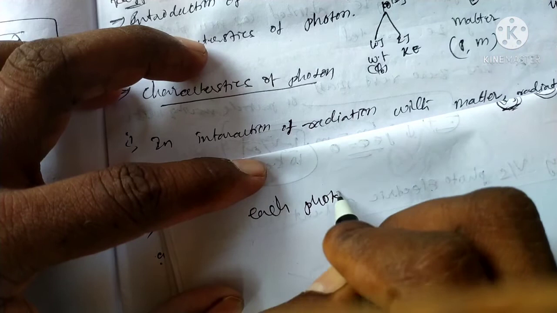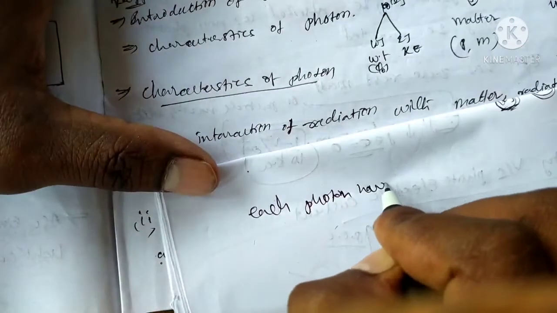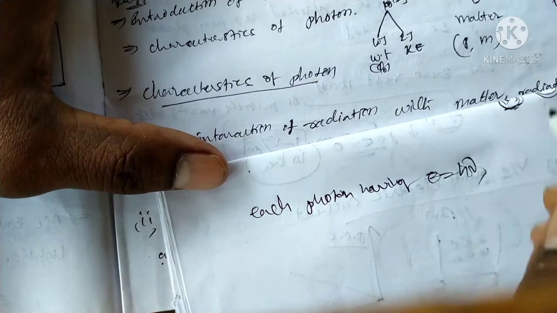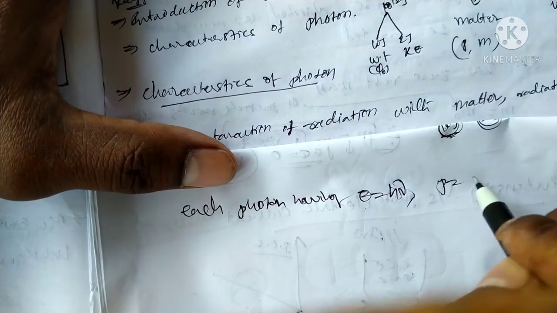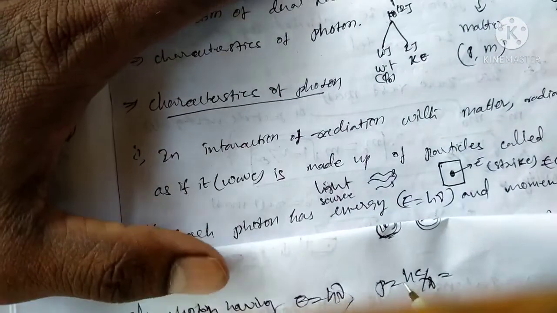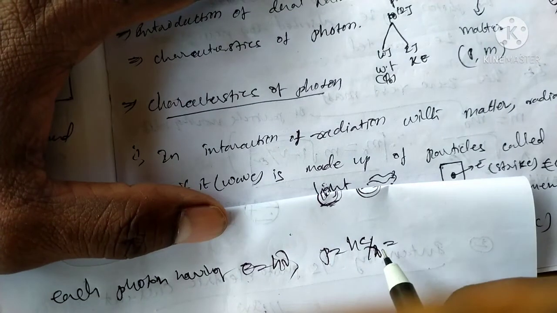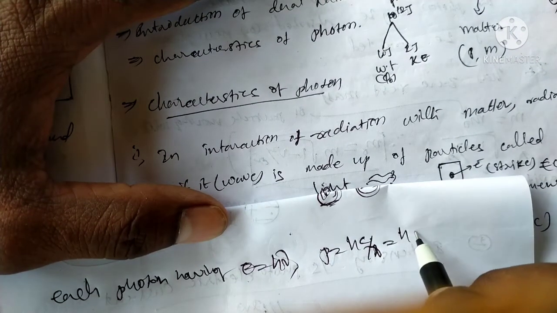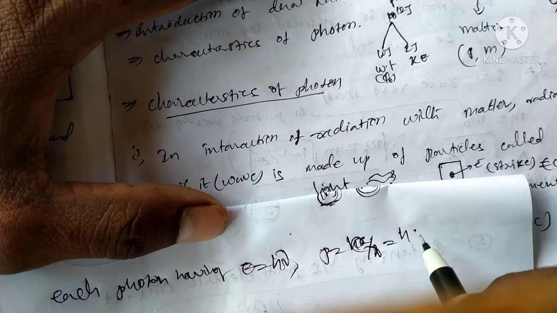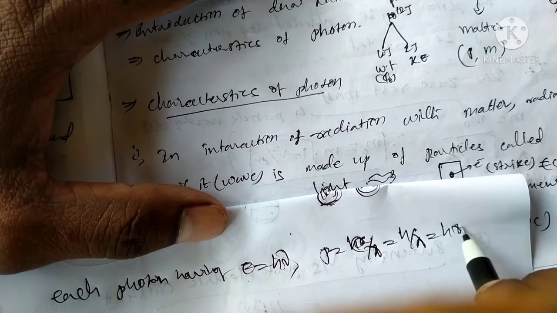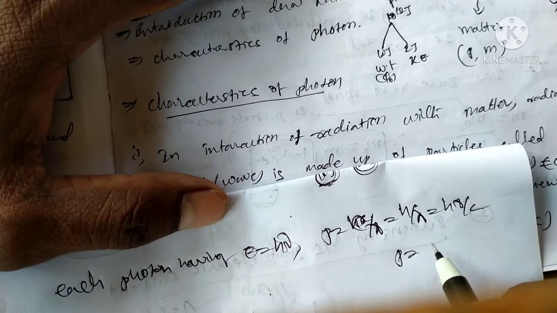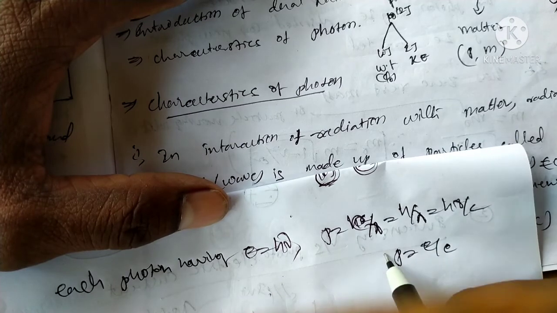Each photon has energy equal to h nu, and momentum p is equal to h by lambda, that is h nu by c, or momentum p is equal to energy by velocity of light.